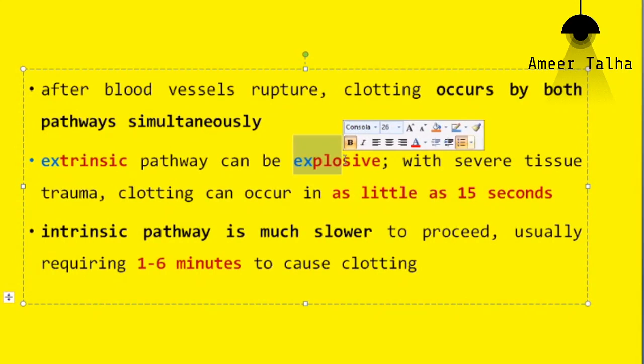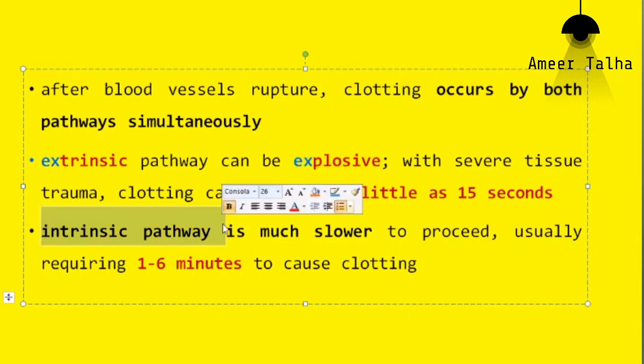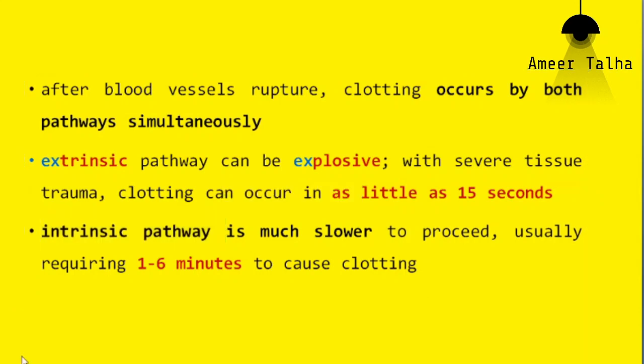So the clotting may occur within a few seconds, from 10 to 15 seconds. If you compare this with the intrinsic pathway, it is relatively much slower. Since the pathway is long, the lengthy pathway, more factors are involved, so it takes a little time, and it usually requires 1 to 5 minutes or 1 to 6 minutes for clotting to occur. So extrinsic is explosive and intrinsic pathway is relatively slower.